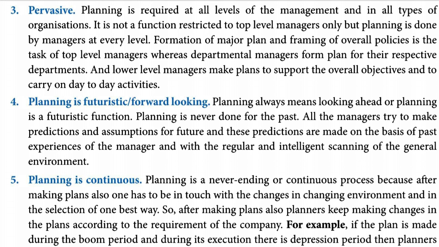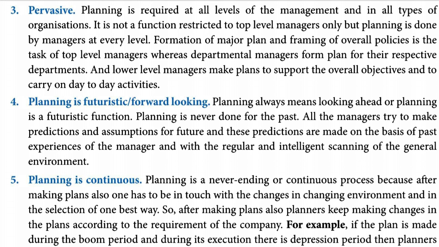All the managers try to predict what could happen in the future, how the demand for the product will be in the future, and if it is the production department, the production manager will think about how the methods of production will be different or changing in the future, and accordingly they make a plan.